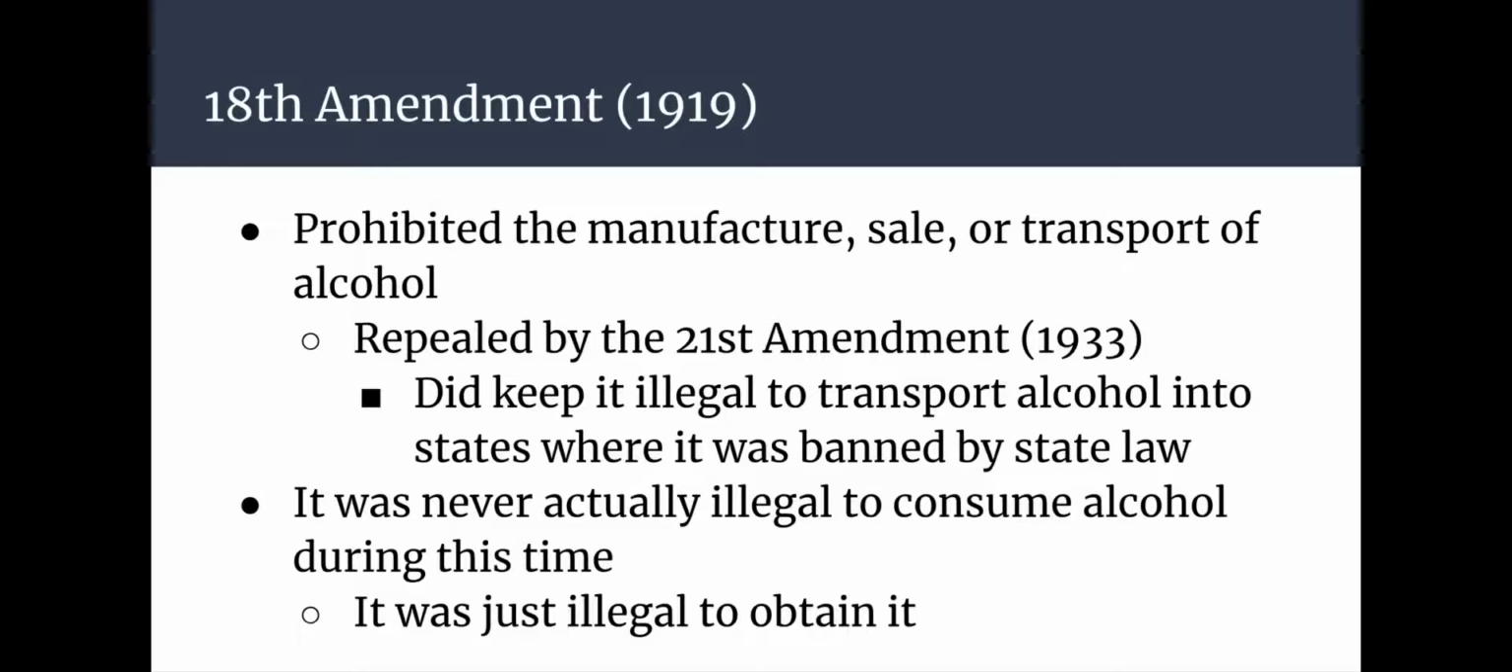The second amendment to extend government power was the 18th Amendment, which was passed in 1919. It prohibited the manufacture, sale, or transport of alcohol. It was repealed in 1933 by the 21st Amendment. It did keep it illegal to transport alcohol into states where it was banned by state law.